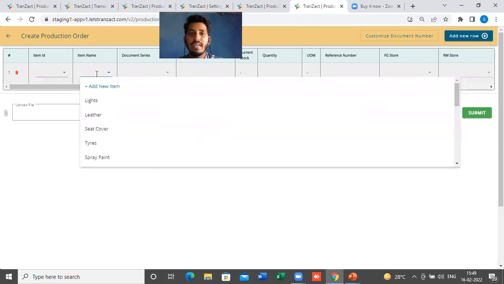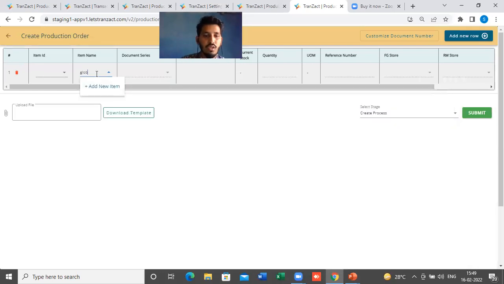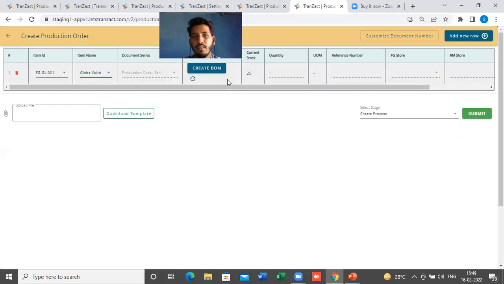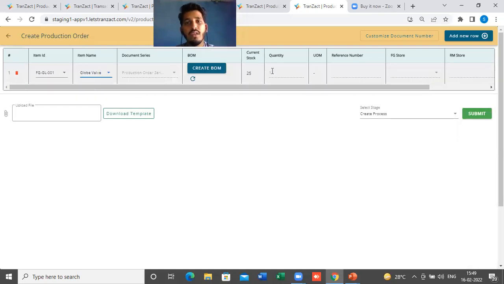Previously the data was getting fetched from my order confirmation because I had received the order. Here I have not received any order. I am just creating my finished good for my own purpose, for my stock purpose. So here, the same thing, I will go for globe valve. Let's say again the same example, I'm taking globe valve, and here you have to give the quantity.